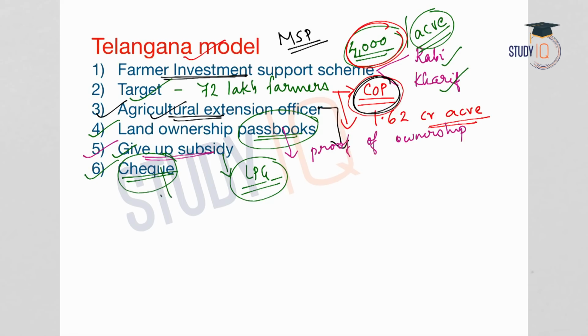The subsidy will be in the form of checks, and this will allow the farmers to deposit these checks in the banks of their choice. So the farmers can deposit these checks in whichever bank they want. And what is the advantage here?